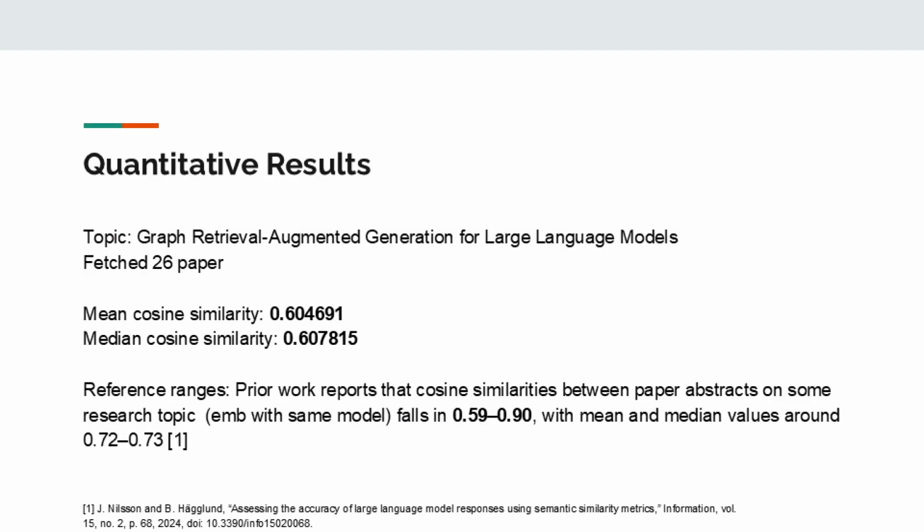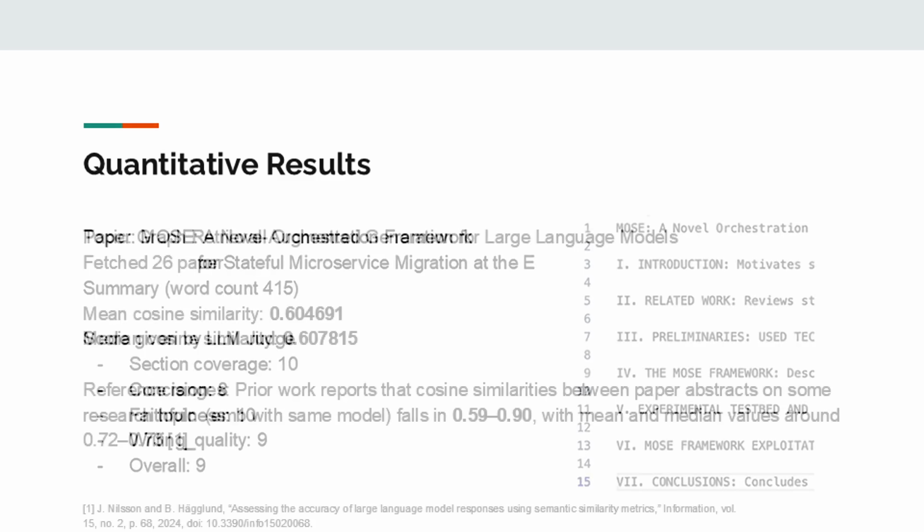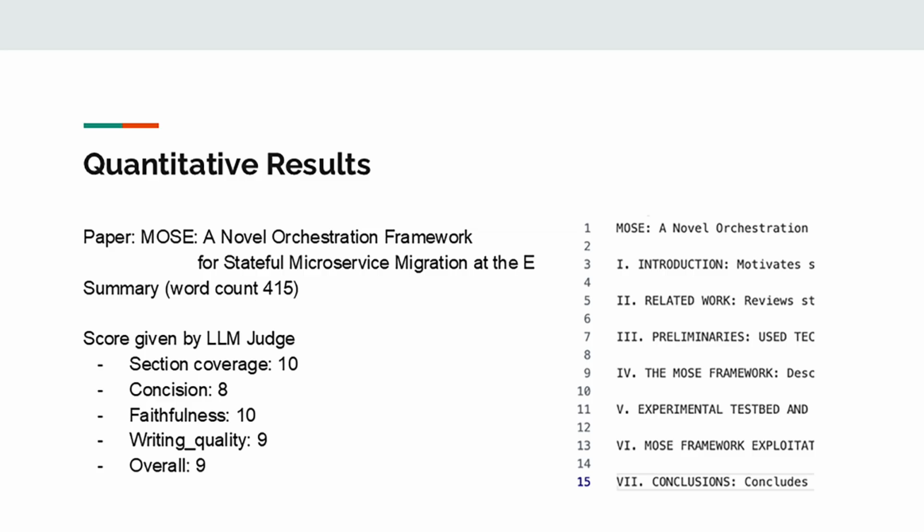So let's see the results for each of the metrics. For the papers found, for example, for this topic, we fetched 26 papers with mean and median cosine similarity both around 0.6, which falls within this reference range of relevant papers. For summary, we have this around 400-word summary by section for this paper, receiving an overall score of 9.